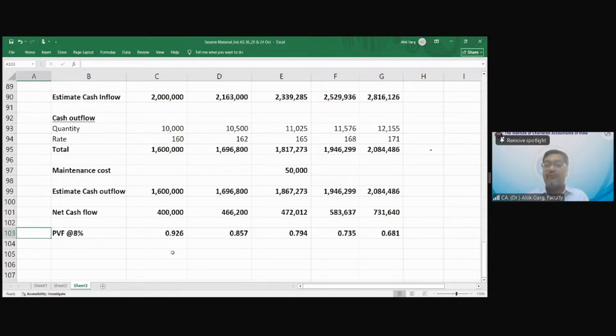This is the present value factor. Now, what is the present value? Present value is this multiplied by this.